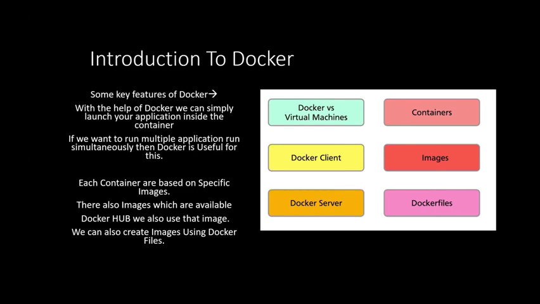What is a Docker image? A Docker image is based on Dockerfiles, and these images are read-only. You can't modify them. If you have to modify something, you have to use your container, because each Docker container is based on its image. It is a set of read-only files, and the image is divided into FS layers, like file system layers. Inside an image there is not just a single layer; it is divided into FS layers.